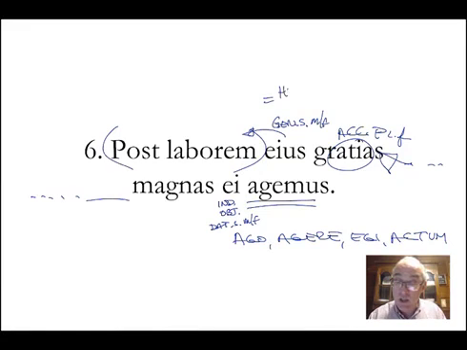It equals his or hers. So after his work, we will give him or her, whichever one you decided, much thanks. So after his work, we will give him much thanks, or after her work, we will give her great thanks, or much thanks. We say much thanks, not great. Either one.